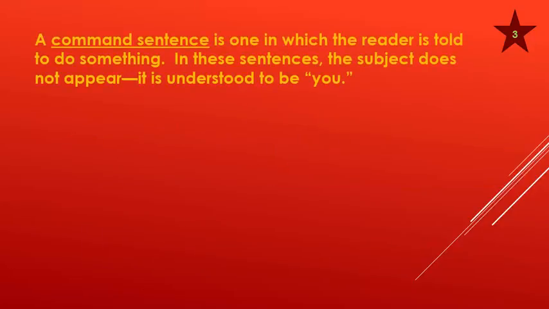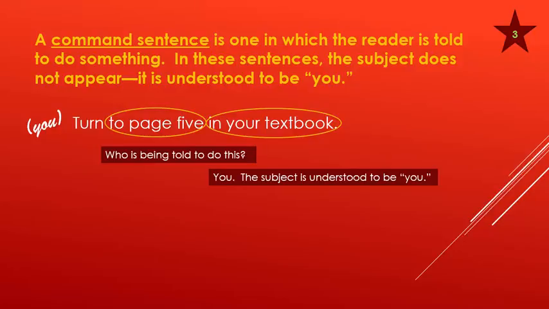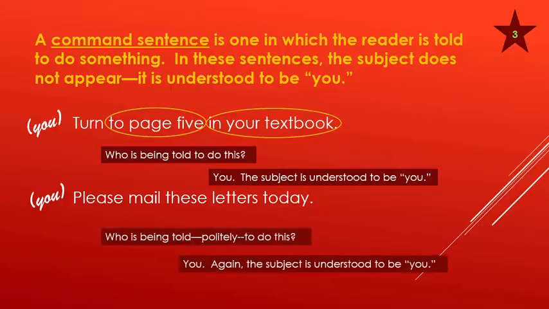Number 3. A command sentence is one in which the reader is told to do something. In these sentences, the subject does not appear. It's understood to be you. Turn to page 5 in your textbook. Who's being told to do this? You. The subject is understood to be you. Please mail these letters today. Who's being told politely to do this? You. Again, the subject is understood to be you.